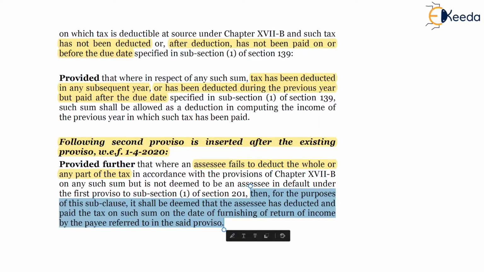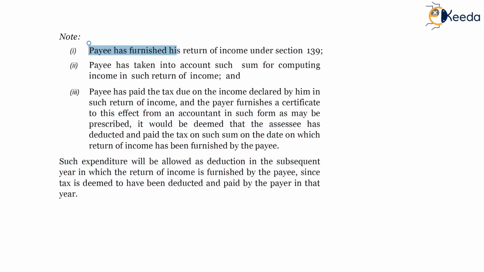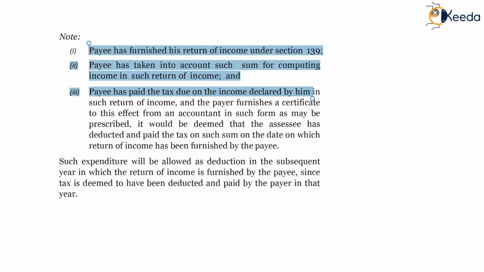The SSC payer will be liable to interest if taxes are not deducted or paid, provided the payee has furnished his return of income under section 139. Payee has taken into account such sum for computing income in such return of income. Payee has paid the tax due on the income declared by him in such return of income